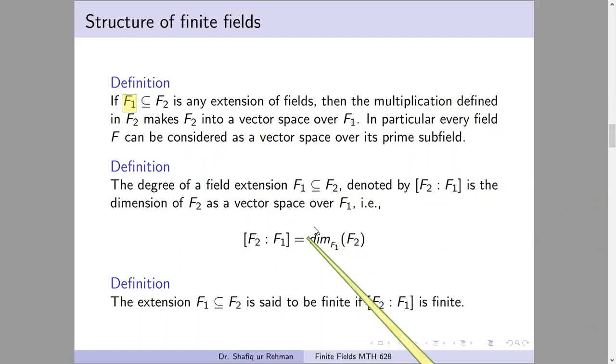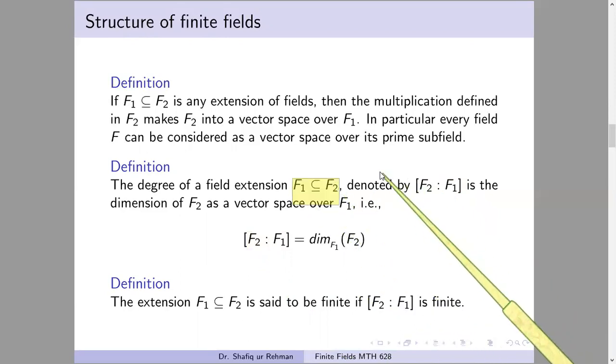So the dimension of this vector space is termed as the degree of this field extension. If we have some field extension, then we consider F2 as a vector space over the field F1, and the degree of this field extension is the dimension of F2 as a vector space over the field F1. What is the degree of field extension? It is denoted by this symbol. This symbol means the degree of this field extension.